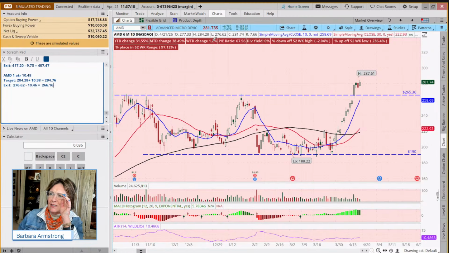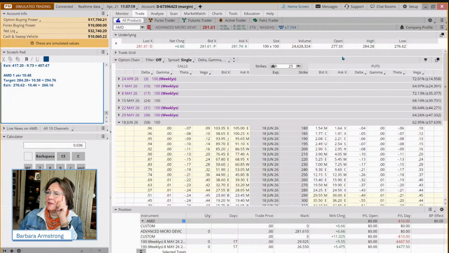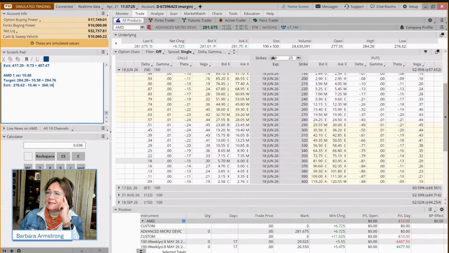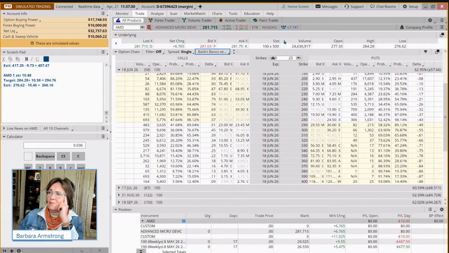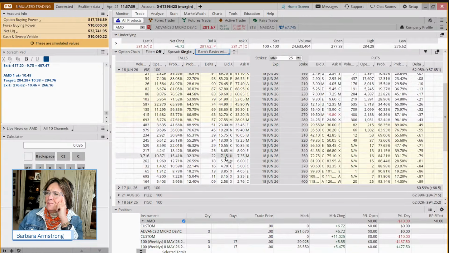And then when we look at this 281, is this below? Yep. Above? Yep. Does that look like it makes sense? It does. We're going to come out to our trade tab. Again, if we're looking at an example trading plan, we come back to my basics. Does it trade more than 1 million shares a day? Check. When we look at the options, all these strikes, thousands of contracts, bid-ask spread, if we're looking at this one around $5, is it less than 10%, 30 cents? Yes. 1,400 contracts? Yes. So we're good to go there.